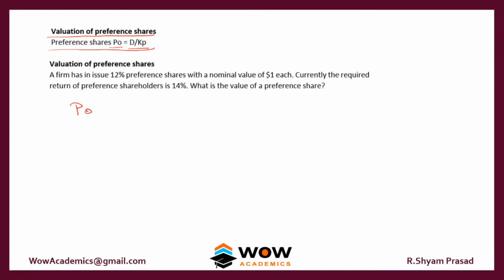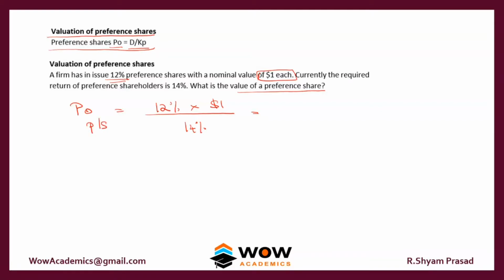A firm has a 12% preference share with a nominal value of $1. So 12% is the dividend rate and the value on which it is declared is 1. Currently the required rate is 14%. What is the value of the preference share? As the $1 is a single preference share, the value that we get is also a single share's value.